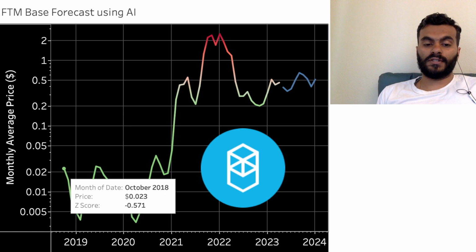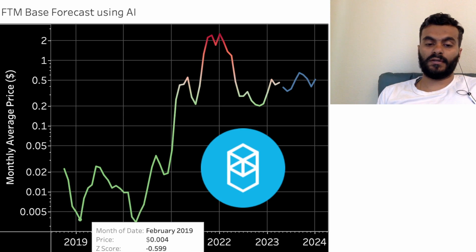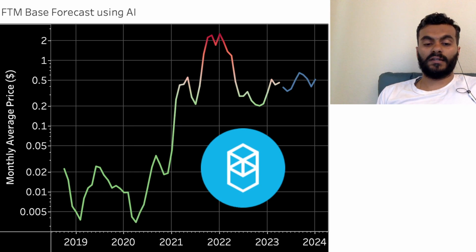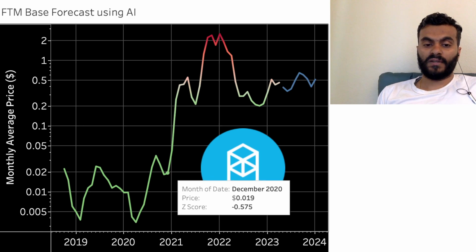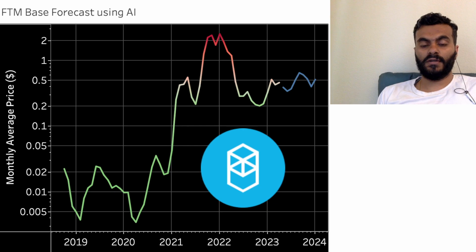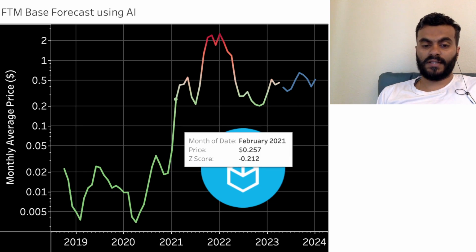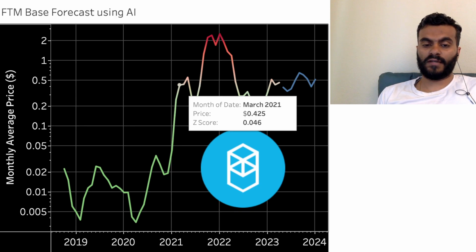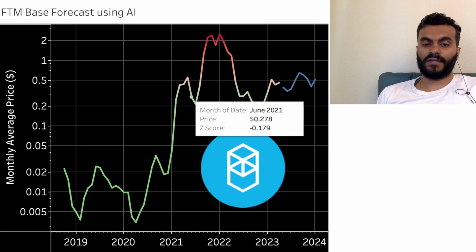When the z-score is negative, for example, let's take February 2020, when the price was 1 cent and the z-score was negative 59.59, then the color is green. Slowly, as the z-score moves towards 0, the color becomes less and less green and more neutral, towards white. When the z-score approaches 0, the color approaches white.